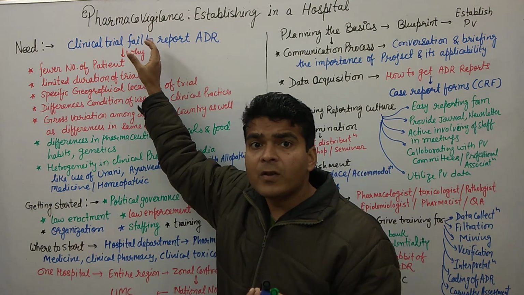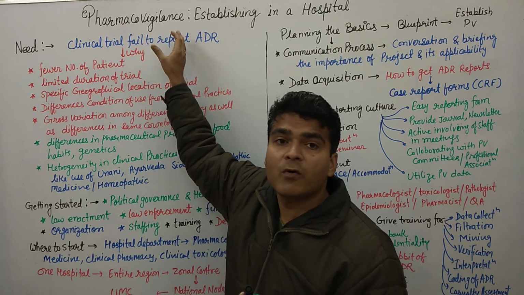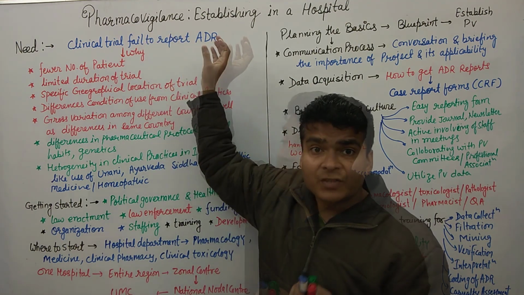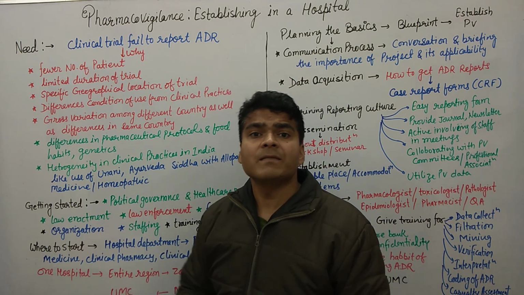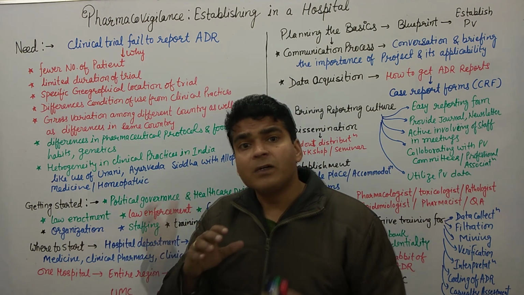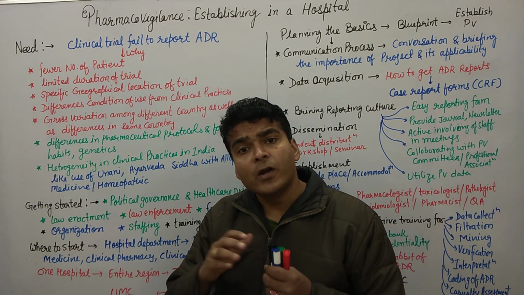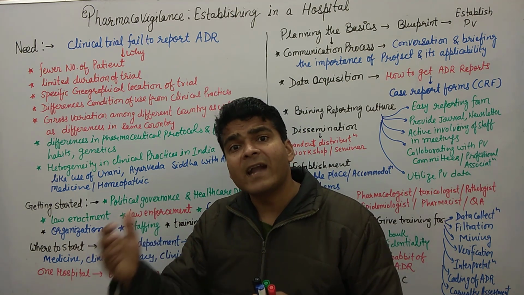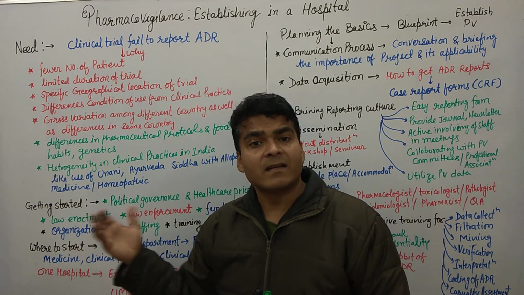We all know this point about pharmacovigilance, and generally the question arises in people's minds: why is a clinical trial not able to identify or trace all the adverse events related to the drug?